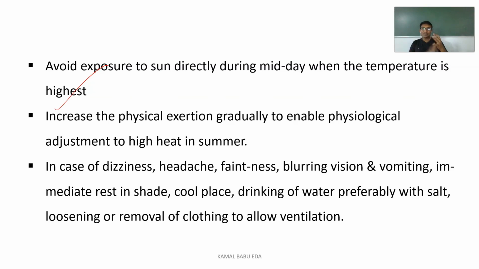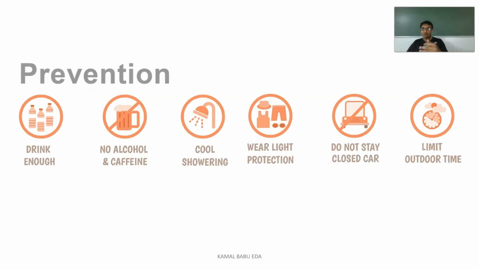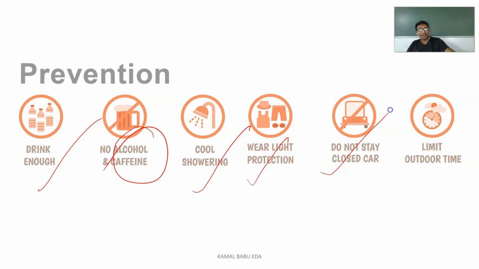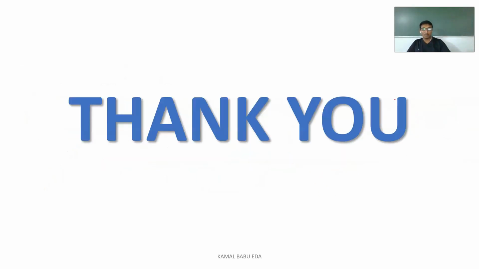In any case of dizziness, headache, faintness, blurring of vision or vomiting, go for immediate rest in the shade, in a cool place. You should drink more and more water. Adding salt will be very helpful. Remove your clothing and allow proper ventilation to the body. Drink enough water, no alcohol and no caffeine. Take a cool shower, wear light protection, do not stay in a closed car, and limit your time outdoors. All these are the things related to heat stroke.